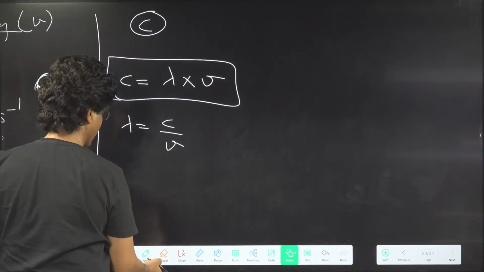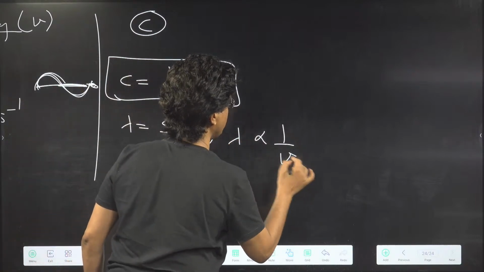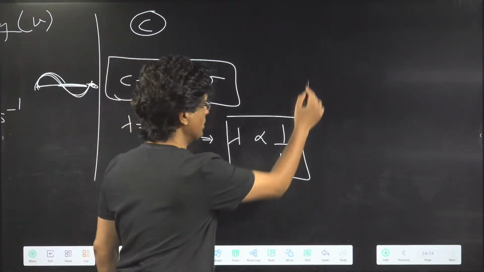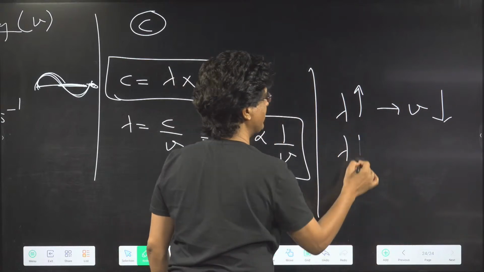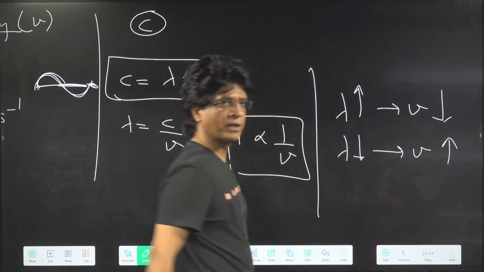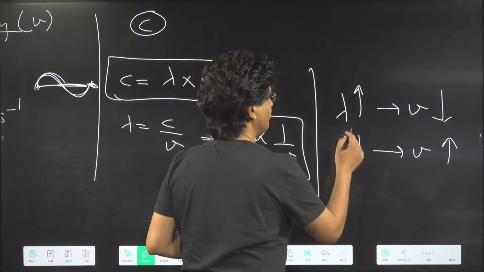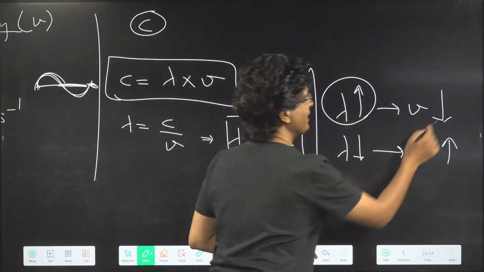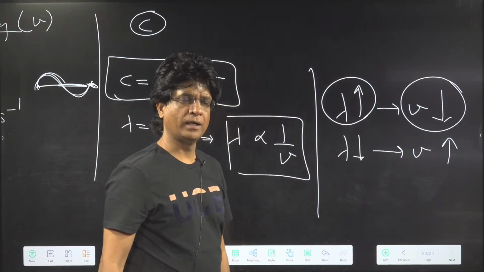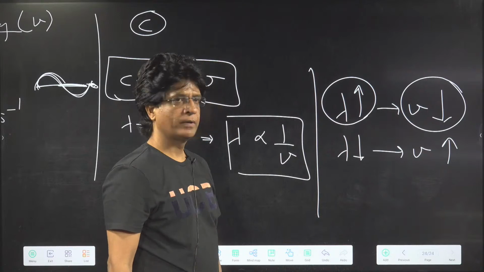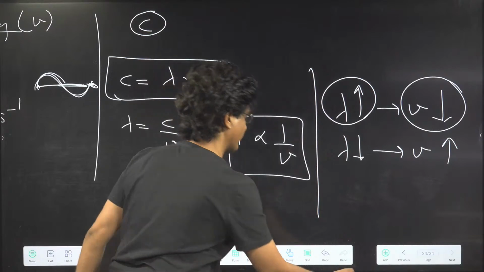Now you know that from this, C is constant. So can I say lambda is inversely proportional to frequency? Very, very important conclusion, which also means that if lambda increases, frequency will decrease. If lambda decreases, then frequency will be higher. If there is an electromagnetic radiation whose wavelength is higher, then the frequency of that radiation will be lower. Are you getting it? Okay, very good.